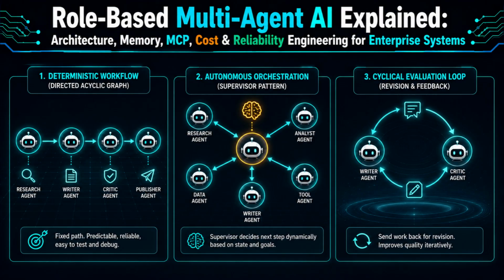There are three dominant patterns in production use today. Deterministic workflows, structured as directed acyclic graphs, where the path is fixed in advance by code. Autonomous orchestration using a supervisor pattern, where a manager agent dynamically decides the next step at runtime. And cyclical evaluation loops, where agents can send work backward for revision rather than only forward. Each pattern trades predictability for flexibility differently, and most serious enterprise systems actually combine all three, a mostly deterministic backbone with a supervisor making a few key decisions and a cyclical loop wrapped around the quality check stage. Let's take each one in turn, starting with the most predictable.